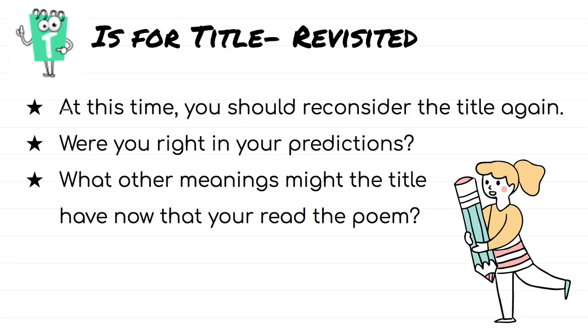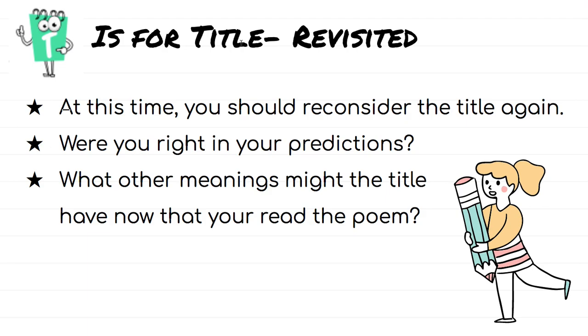Then we have the first T at the end, for revisiting the title. So you know how at the beginning, before we started reading the poem, we made predictions on what the poem would be about based on the title? Well, towards the end, once you're done reading the poem, obviously, you're going to revisit your predictions, okay?